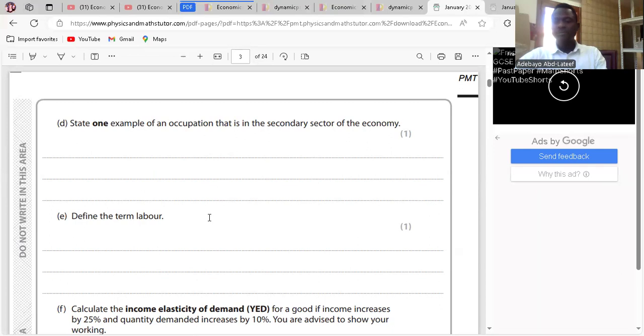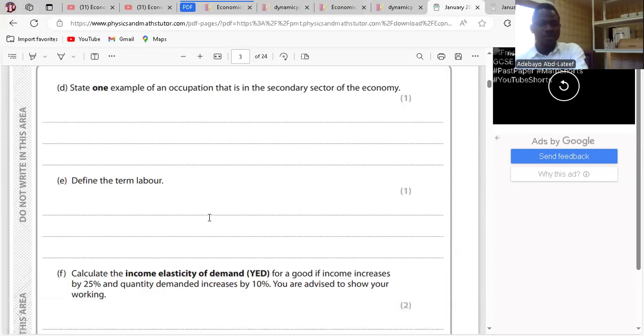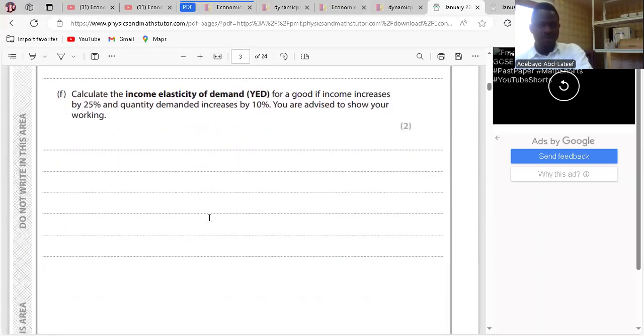The next one said, define the term labor. We're talking about human, physical, and mental efforts that help in the production of goods and services. Human, physical, and mental efforts that help in the production of goods and services. That is labor. I think it's clear. So go to question A.